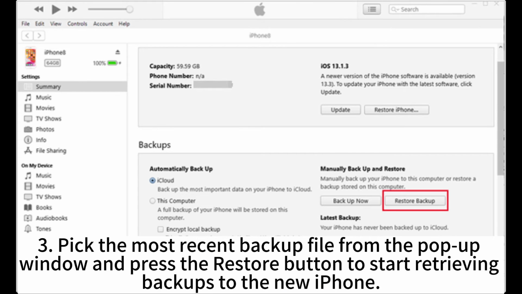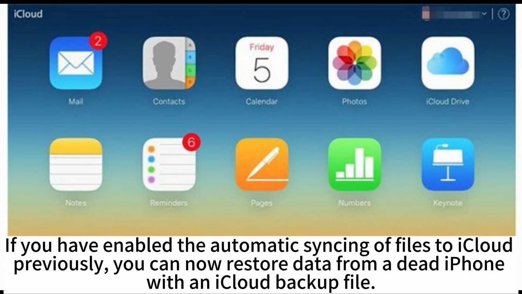3. Pick the most recent backup file from the pop-up window and press the Restore button to start retrieving backups to the new iPhone. If you have enabled the automatic syncing of files to iCloud previously, you can now restore data from a dead iPhone with an iCloud backup file.